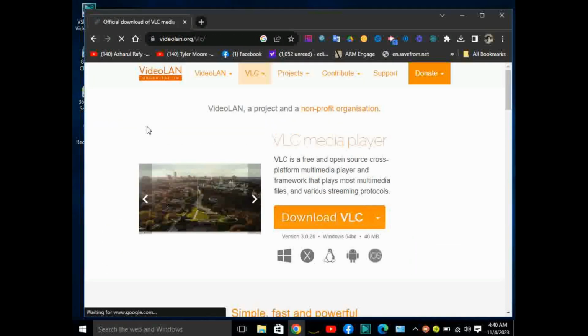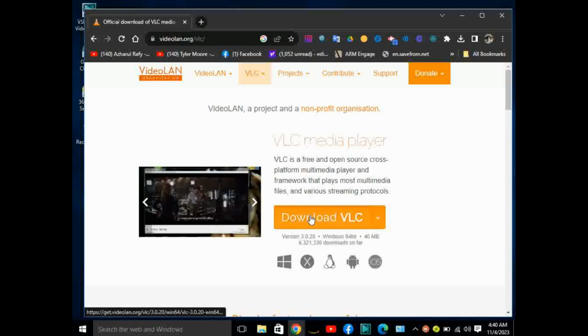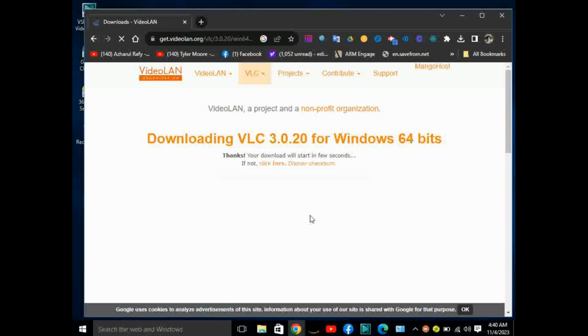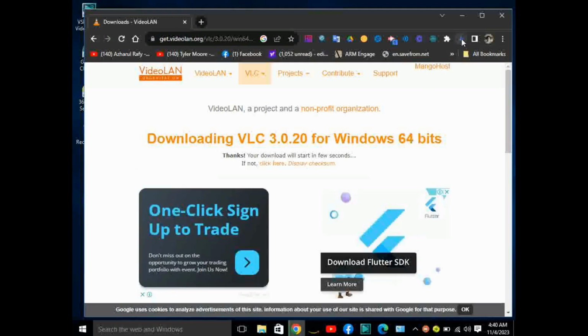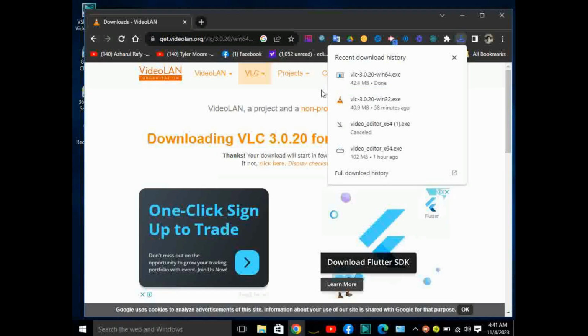Now from their landing page you can see Download VLC. Click on Download VLC. You click on this to see the progress. As you can see, the progress bar is downloading. So once it finishes, we can now start installing. Now it has finished downloading.